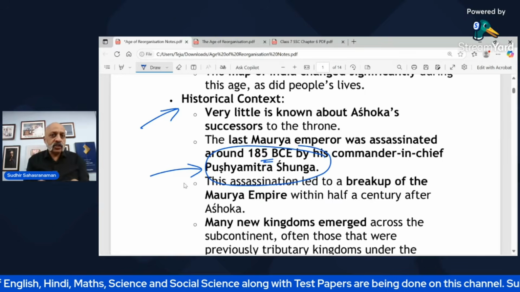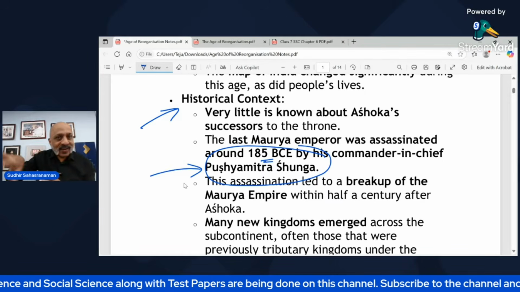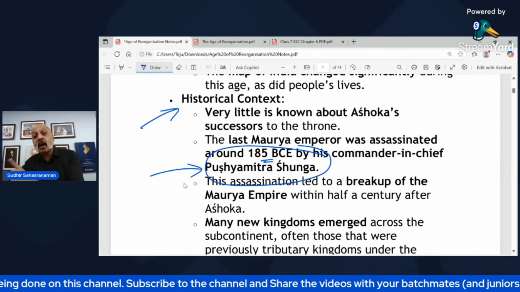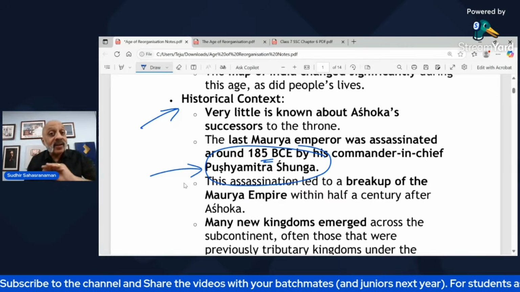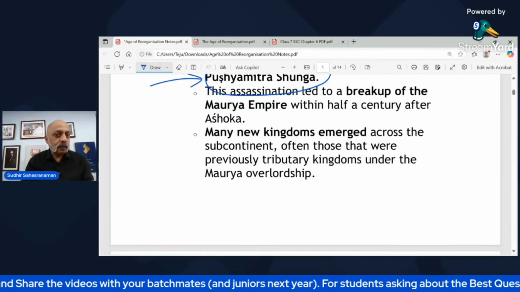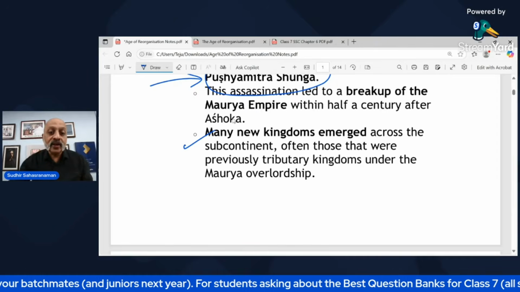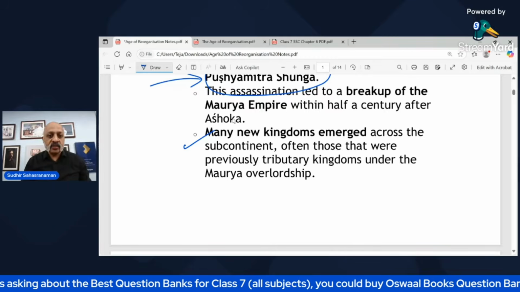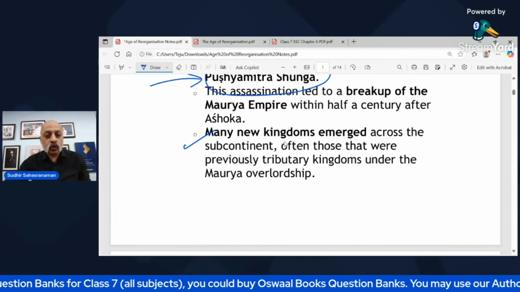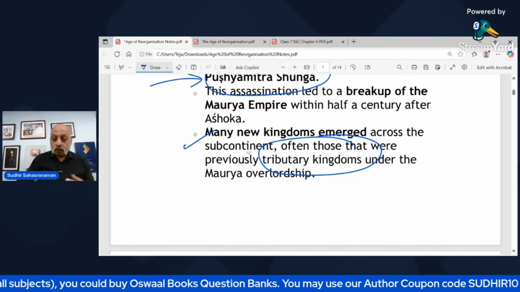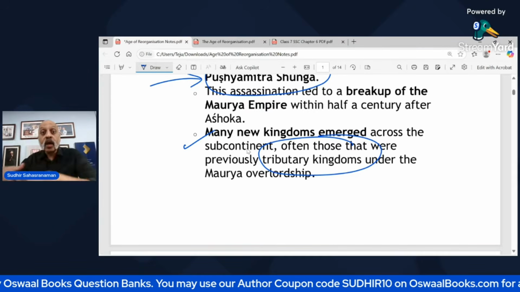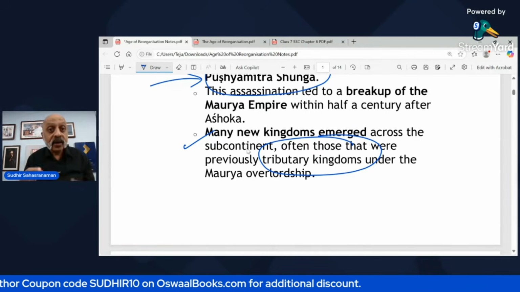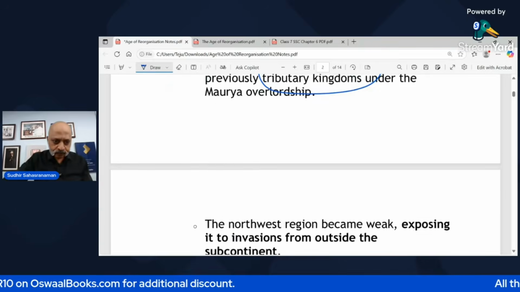Now, this assassination of the last Maurya emperor led to the breakup of the Maurya Empire, right? Within half a century after Ashoka, that is 50 years after Ashoka, the entire Maurya Empire disintegrated. It broke up. So as a result, many new kingdoms emerged in the Indian subcontinent, extending from India right up till Afghanistan. And many of them were, as I just told you, tributary kingdoms, people who were satraps, who would be paying tribute, who were vassals of the emperor. Now they were all declaring themselves as independent kings.